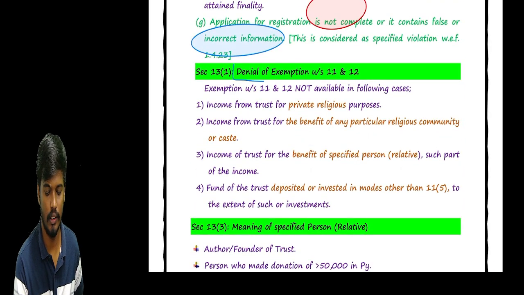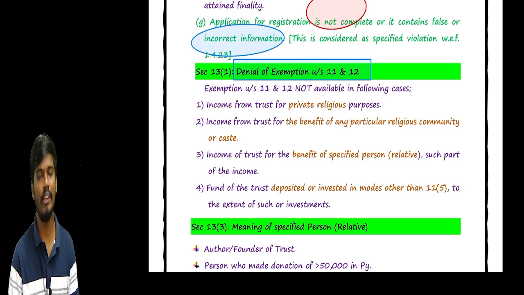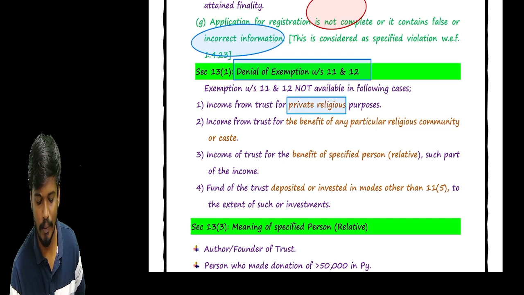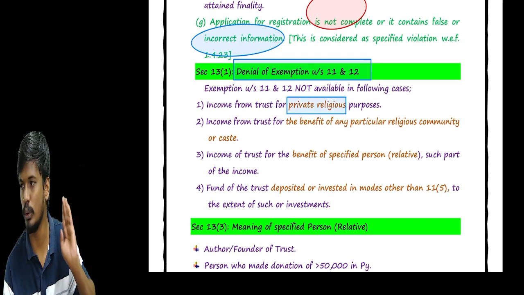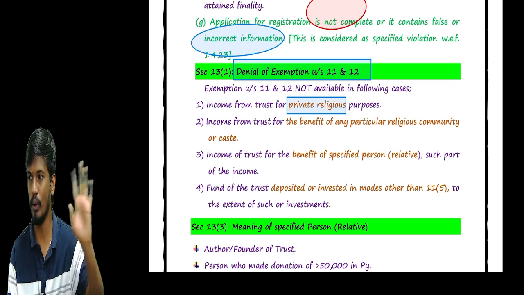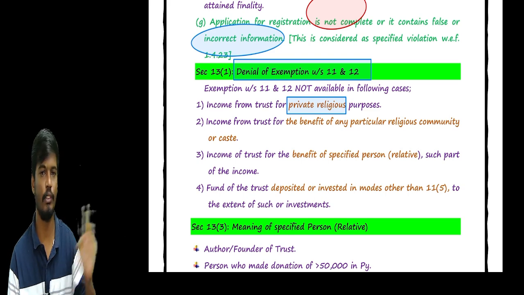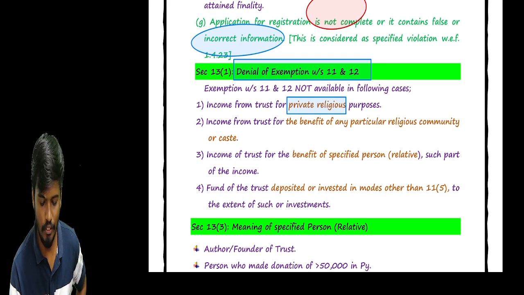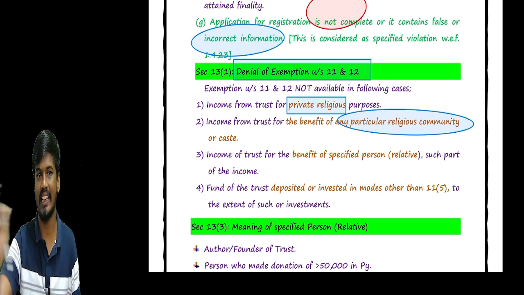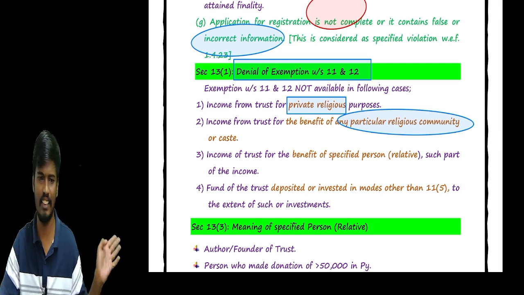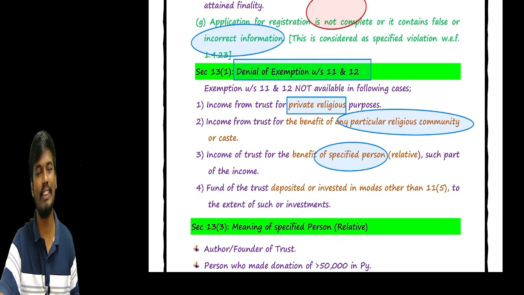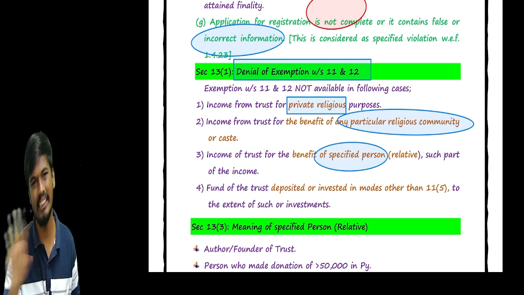So next, denial of exemption. Sometimes we can deny the exemption. When, sir? Sir, when income is applied for a private religious purpose. For example, sir, this trust is only for Hindus, this trust is only for Christians, this trust is only for Muslims. In that type of trust, which serves only a private religious purpose, no exemption will be granted. Okay, sir. Next, income for the benefit of any particular religious community. This trust is only for that caste, that community people. That is also not applicable. So, benefit for specified persons: if this income is applied for the benefit of the specified persons, then exemption is denied.